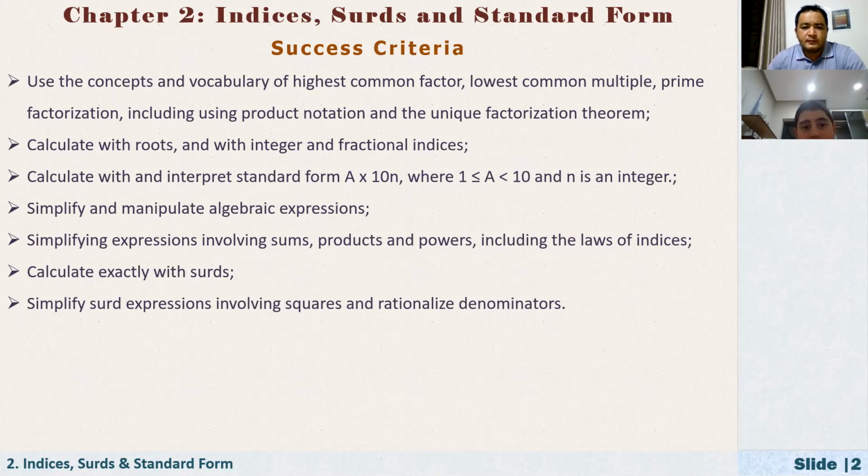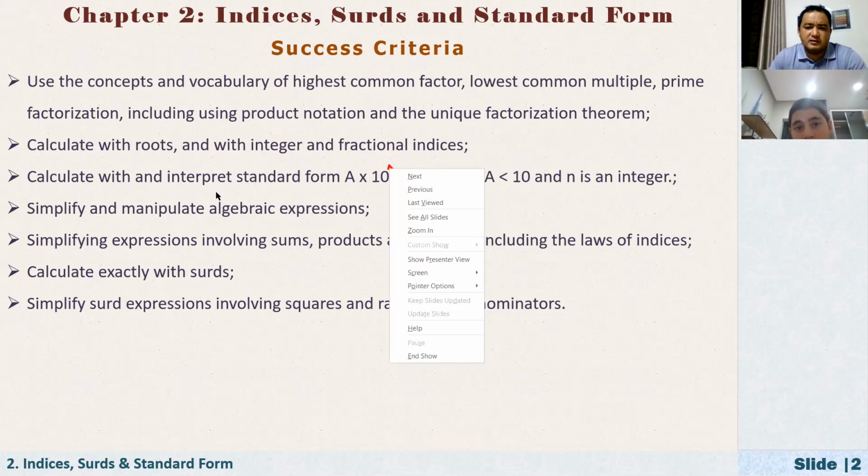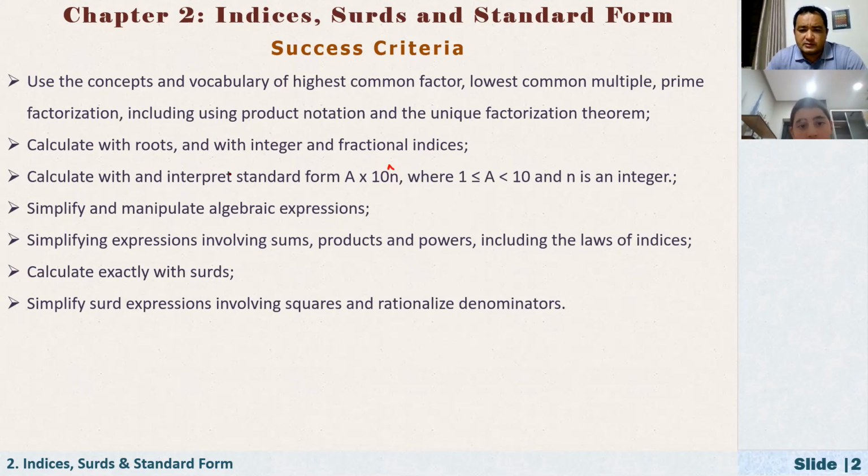Calculate with standard form a times 10 to the power n. Actually, this should be 10 to the power n. I'll correct this. Okay, continue. Where a is equal to or more than 1 and less than 10, and n is an integer.